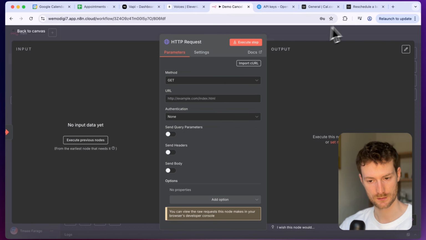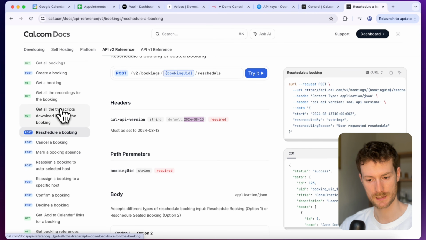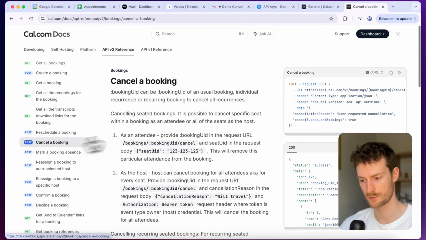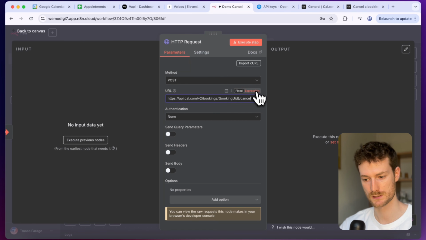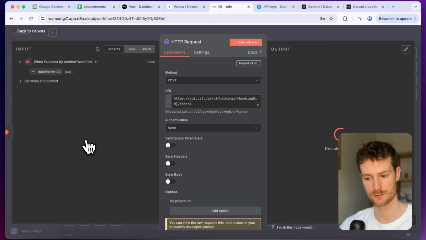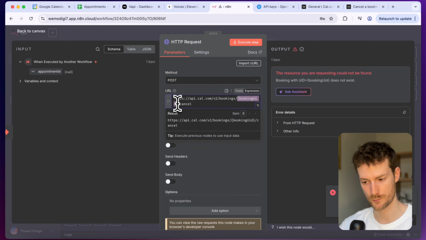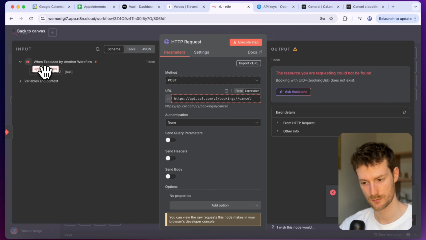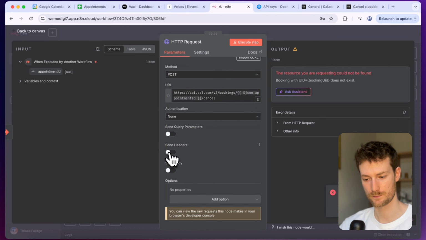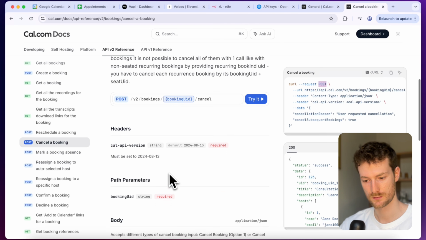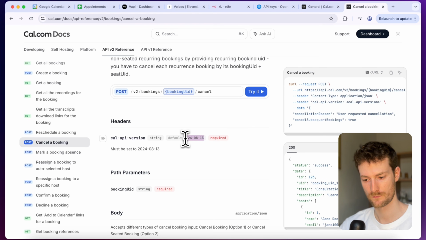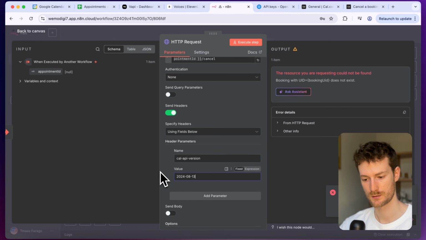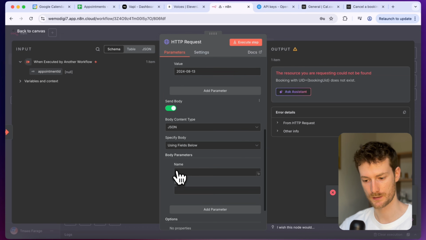And let's look it up in the docs. We will need to cancel a booking. So let's copy this URL and it will be a post request. Let's select post and paste in the URL, switch this to expression. And I'm going to click on execute previous node and let's drag the booking ID here like this. And let's open up the sent headers. We also need to provide the Cal API version here. Like this. And let's open up the body.